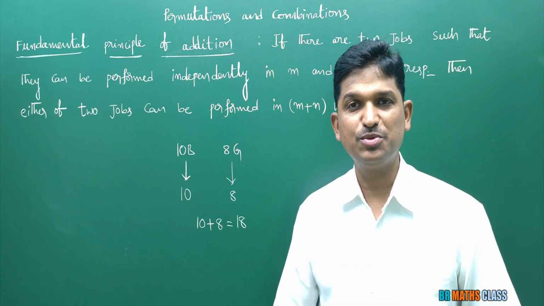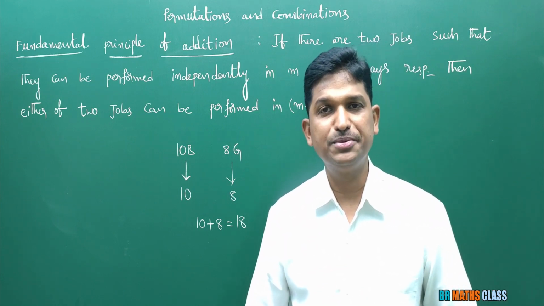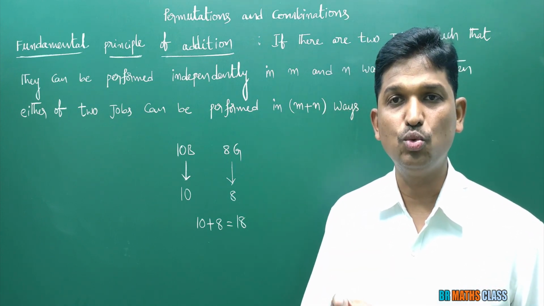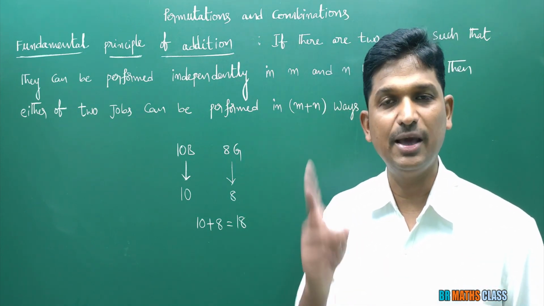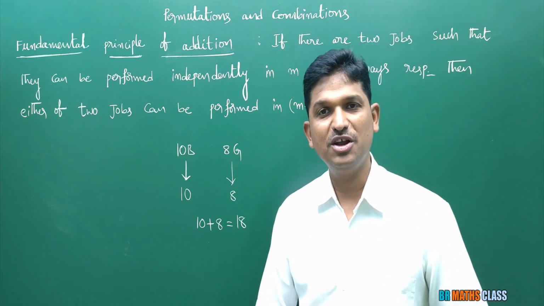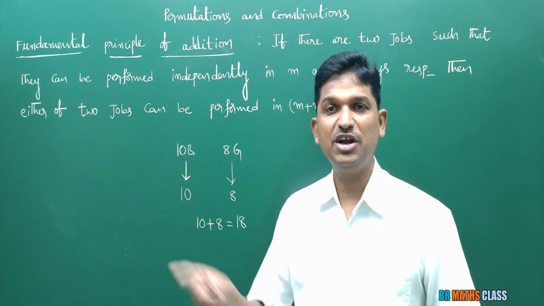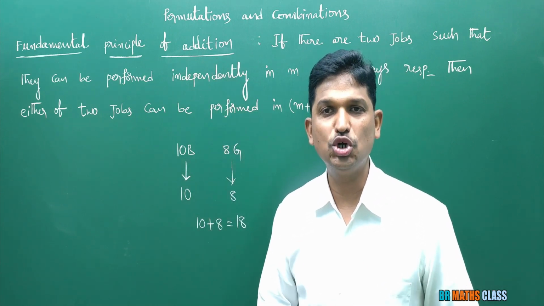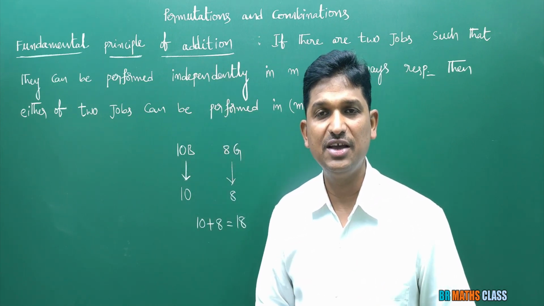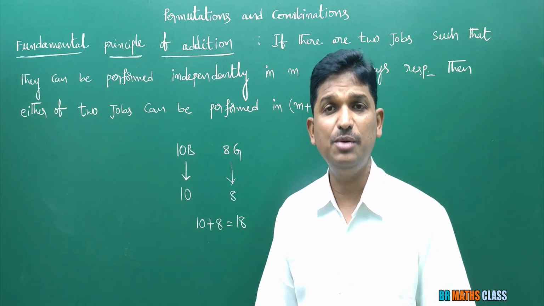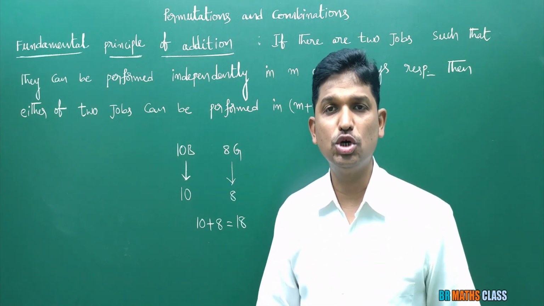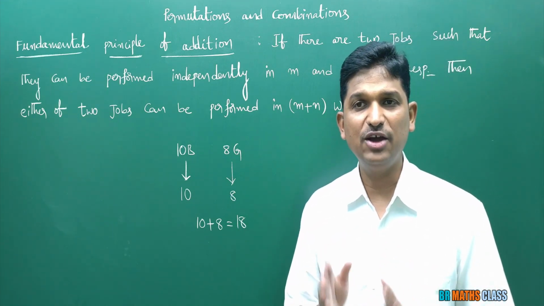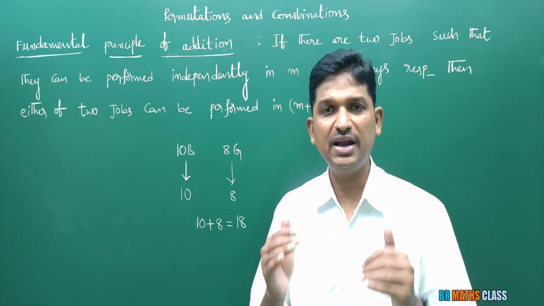What is fundamental principle of multiplication? If there are two jobs such that first job can be done in m ways and second job can be done in n ways, then the total work in succession can be done in mn ways. That is fundamental principle of multiplication. Second one is what? Fundamental principle of addition. There are two jobs such that first job can be done in m ways, second job can be done in n ways independently. Then either of two jobs can be done in m plus n ways. With the examples, I hope you got more clarity in this.